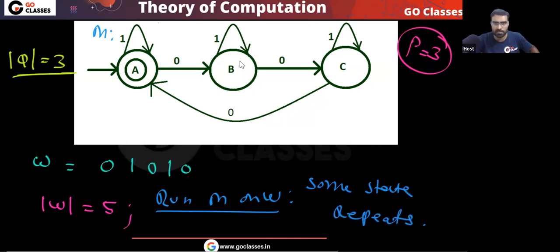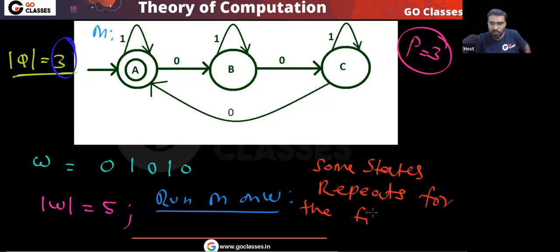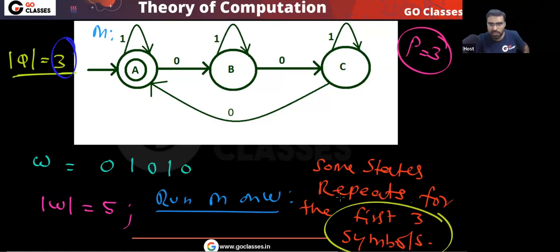Can I also say that some state repeats for the first 3 symbols? For the first three symbols also, some state repeats. I can also say this: some state repeats for the first three symbols.